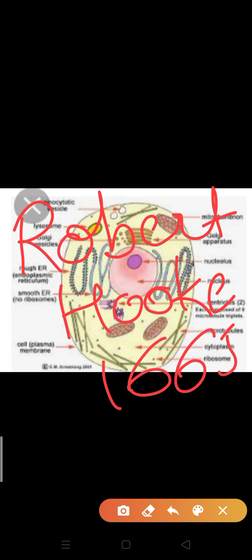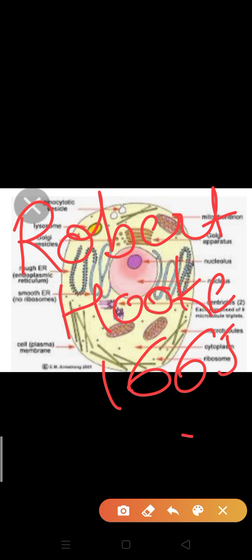He observed honeycomb like dead cells. Many times the question comes, and we have to be smart to answer, who discovered cell. At that time the answer is Robert Hooke. But Robert Hooke observed this cell in dead cells in a thin slice of cork.